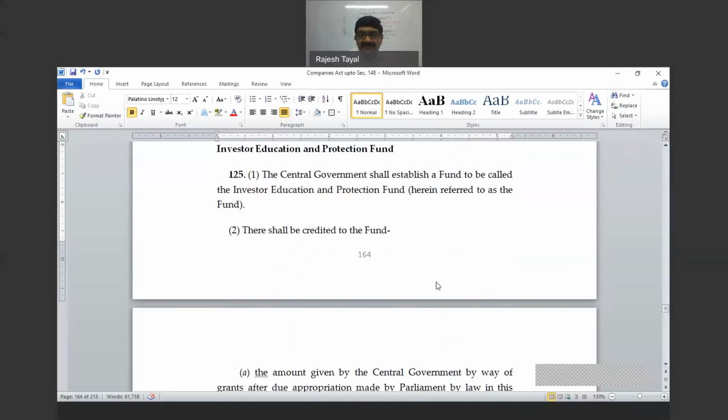Section 125. In this, only one question can be there, that which are the amounts which are required to be transferred to this fund. Can anyone claim? No, there should be a legal right, it should be justifiable. Who can claim those shares? So anyone means what? So as long as the legal right is there, the person can claim.